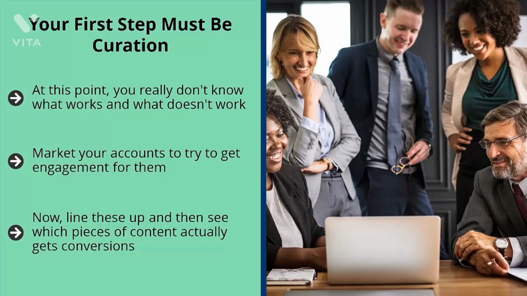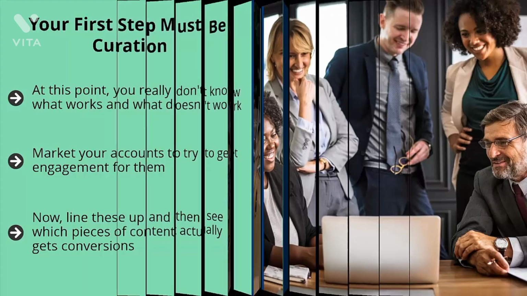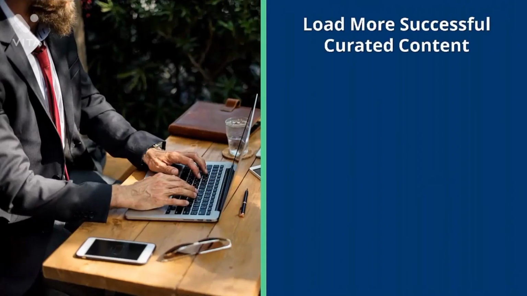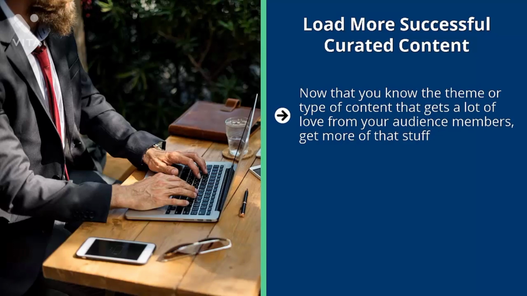Once you have seen the results from your curated content, zero in on the specific types of content that generate a lot of the results that you're looking for. Load more successful curated content. Now that you know the theme or type of content that gets a lot of love from your audience members, get more of that stuff. See if the pattern holds. If this is the case, then you're onto something. You can then move on to the discussion below.